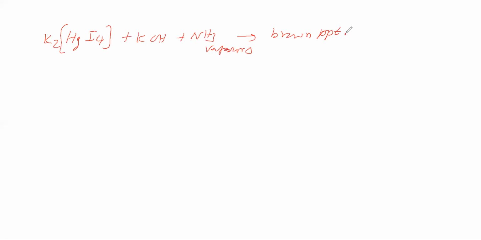The brown precipitate formula: here oxygen, and on both sides mercury. On this side NH2 and on this side iodine. This is the brown precipitate, called Millon's base.